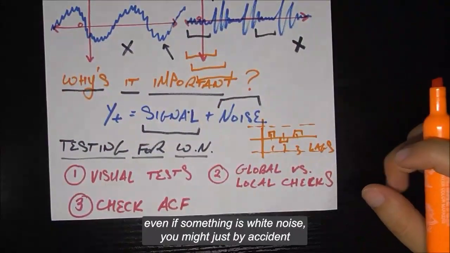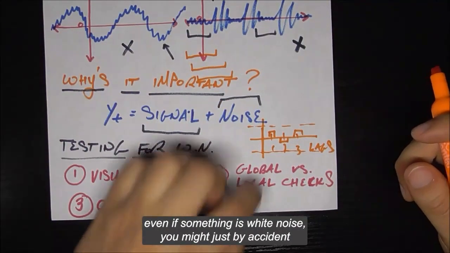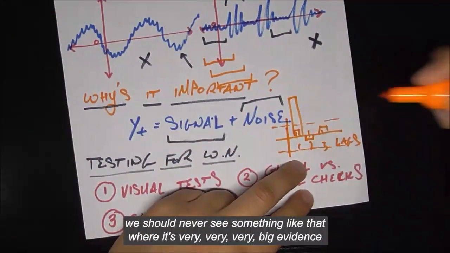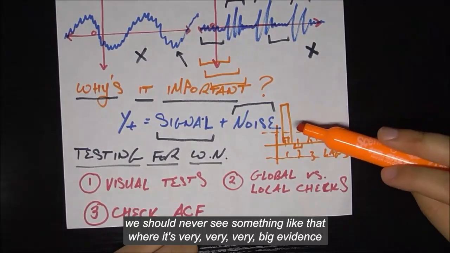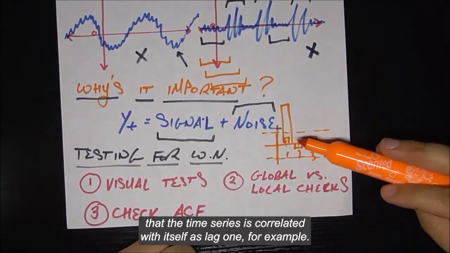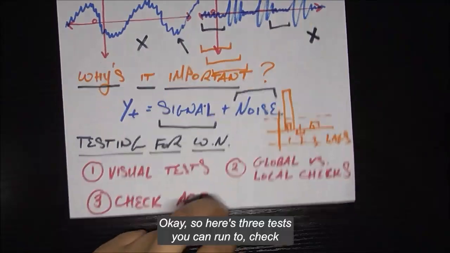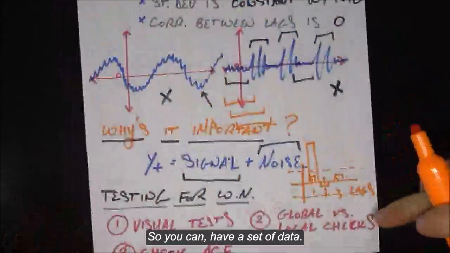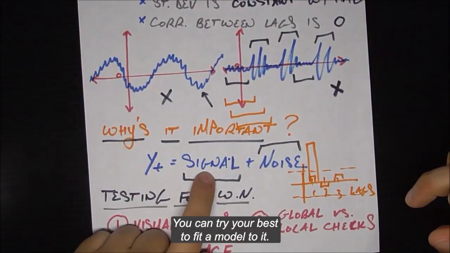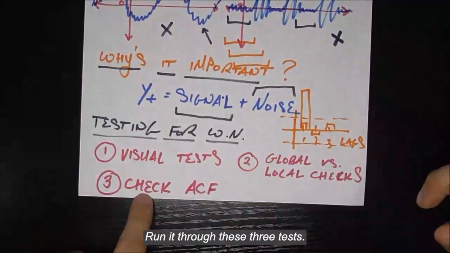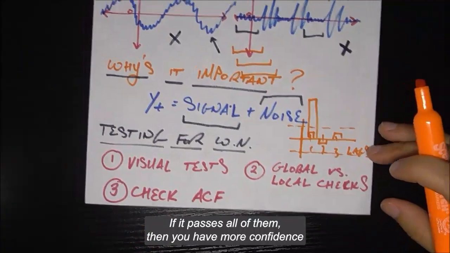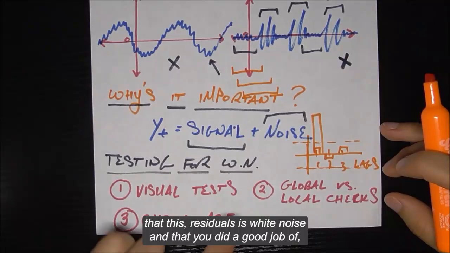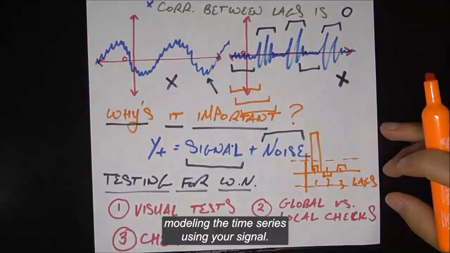Of course, in practice, even if something is white noise, you might just by accident get some of them going a little bit above the bands. But the point is, we should never see something like that, where it's very, very big evidence that the time series is correlated with itself at lag 1, for example. Okay, so here are 3 tests you can run to check if something is or is not white noise. So you can have a set of data. You can try your best to fit a model to it. You'll have some residuals. Run them through these 3 tests. If it passes all of them, then you have more confidence that the residuals are white noise and that you did a good job of modeling the time series using your signal.